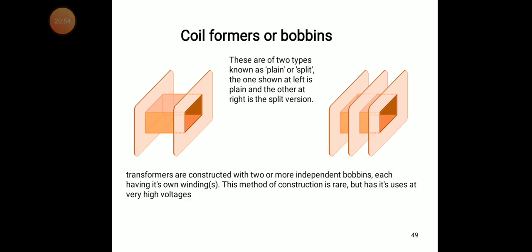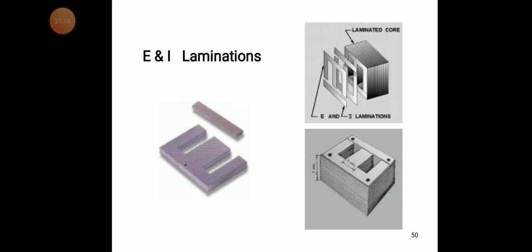Transformers are also constructed with two or more independent bobbins, each having its own windings. This method of construction is rare, but it has its uses at very high voltages.